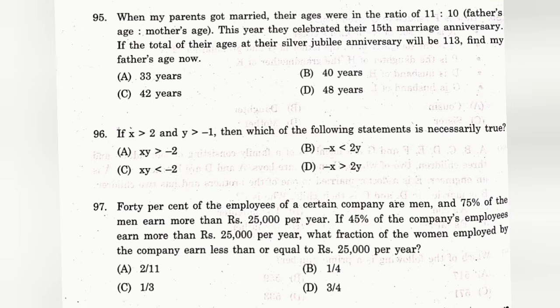Question number 97. 40% of the employees of a certain company are men and 75% of the men earn more than rupees 25,000 per year. If 45% of the company employees earn more than rupees 25,000 per year, what fraction of the women employed by the company earn less than or equal to rupees 25,000 per year? The answer is D, 3/4.